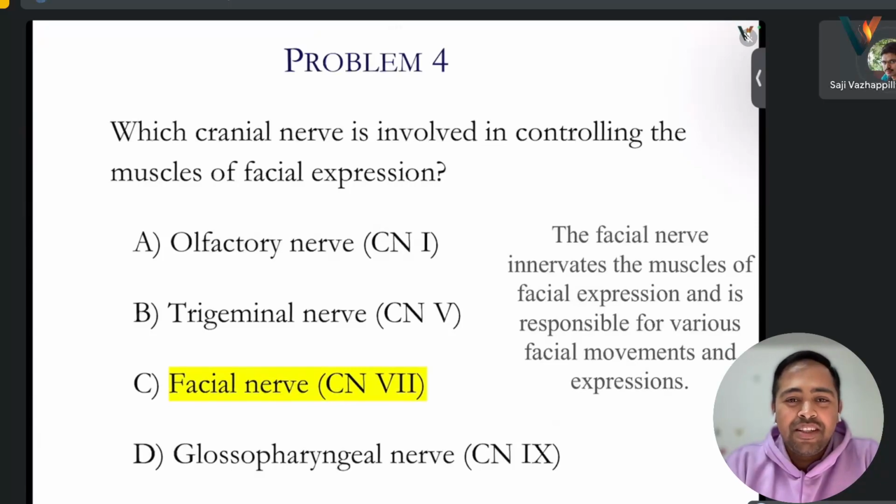The fifth one is something else actually. Two, three, four, and six are connected to the eye.